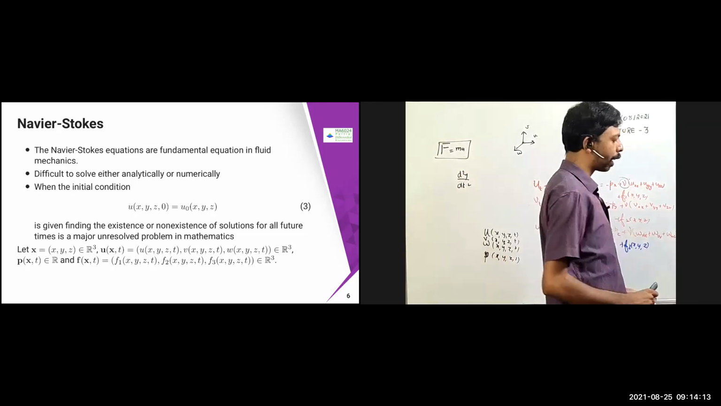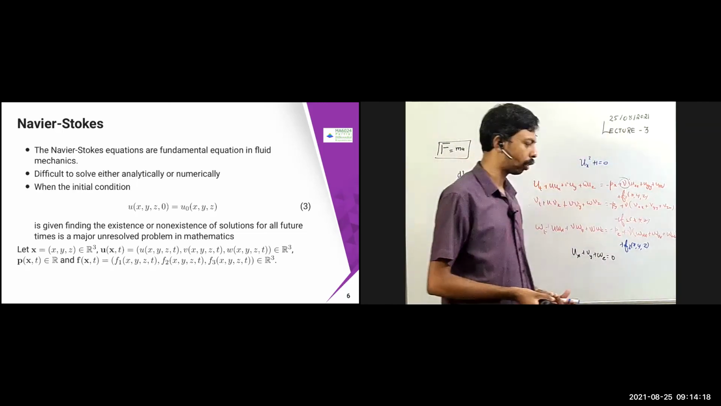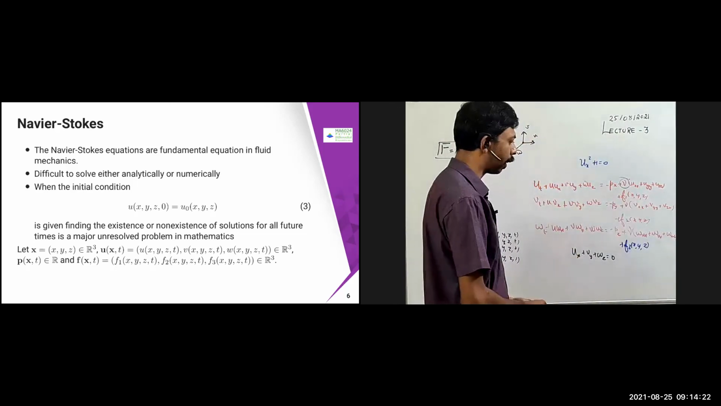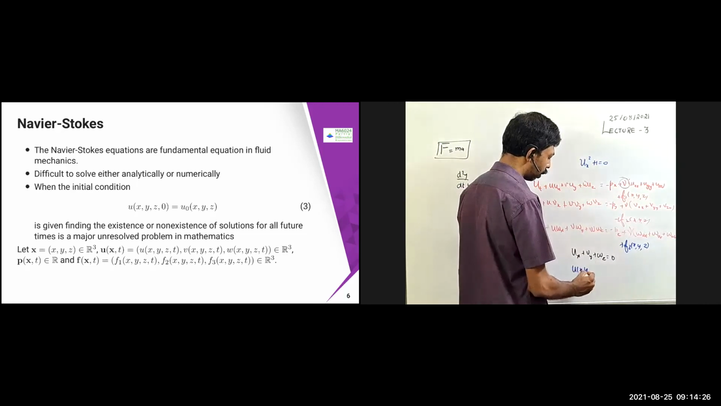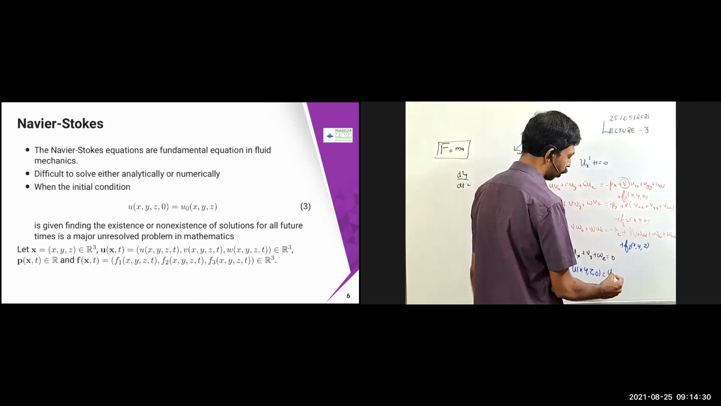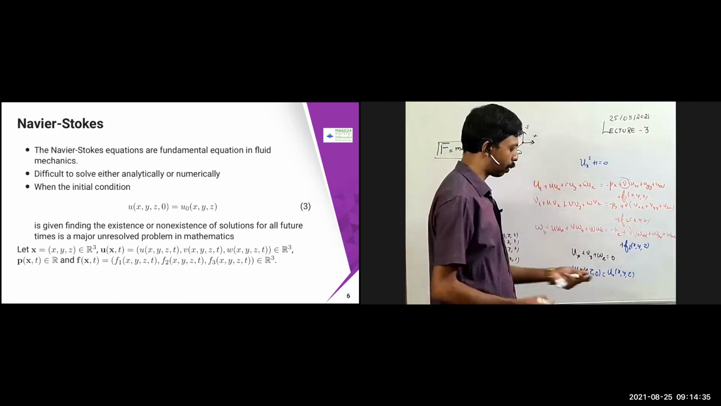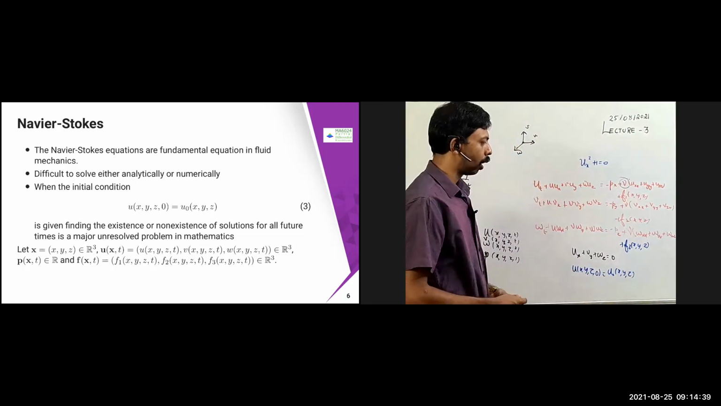But the problem is that it is difficult to solve, either analytically or numerically. In both ways, it is difficult to solve. Apart from that, I'm also giving a condition called the initial value condition. So u of x, y, z, 0 equals some condition I'm going to give. I'm denoting it as u naught of x, y, z. It means it is the initial condition, so it does not depend on time.